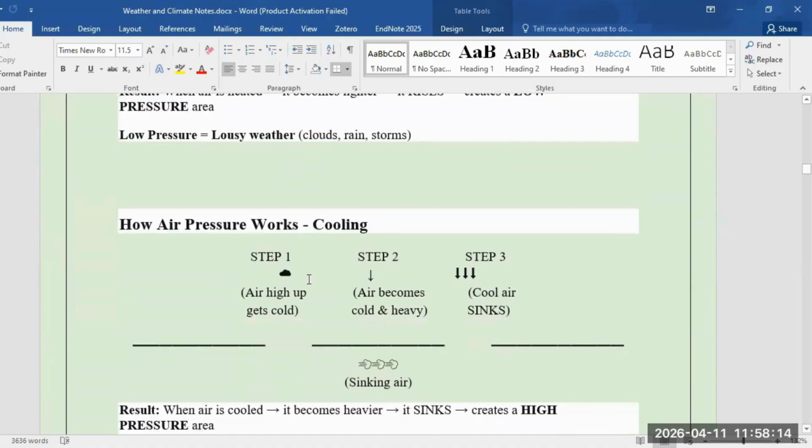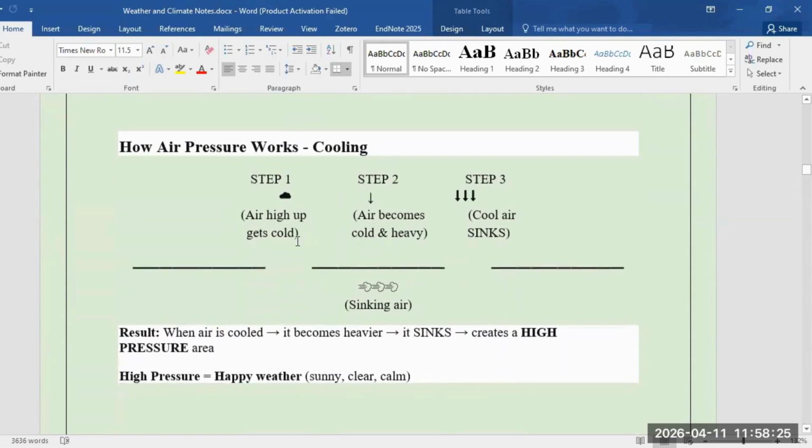First we looked at how air pressure heating works. Now let's see how air pressure cooling works. When the air that rises from the warm temperature gets high up, it becomes heavy and cold there because of the low temperature. So the low pressure changes to high pressure, and then the air sinks and comes back to the ground.